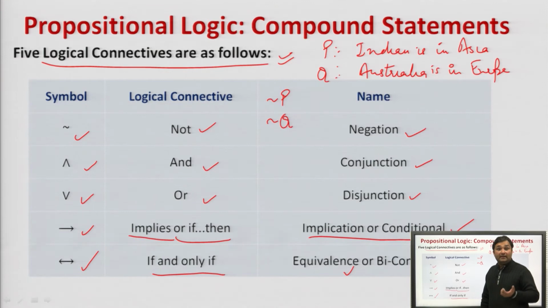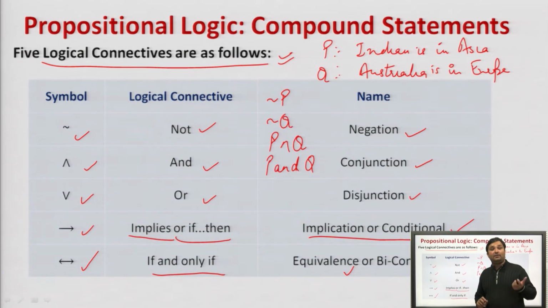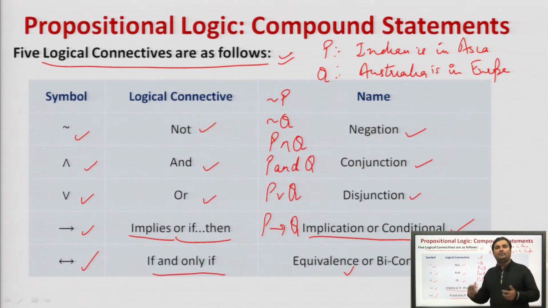Conjunction statement, that is and. P and Q combined together: India is in Asia and Australia is in Europe, right. Then P or Q: India is in Asia or Australia is in Europe, right. Next, P implies Q: if India is in Asia, then Australia is in Europe.